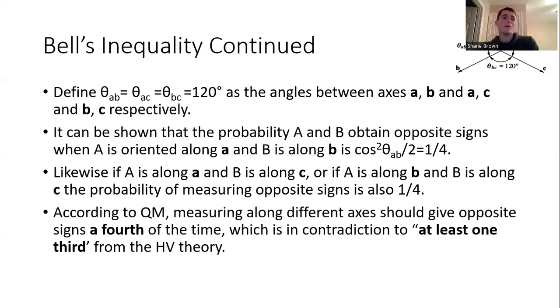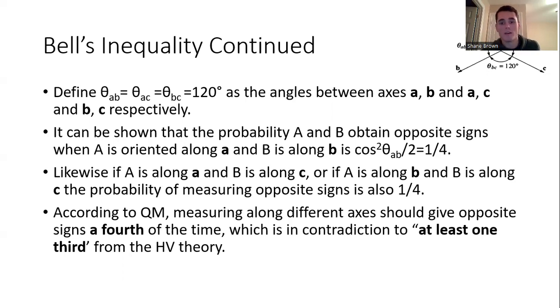So in this particular situation, you can show that if Alice and Bob are measuring along different axes, so for example, if Alice is measuring along A and Bob is measuring along B, the probability that they get opposite signs is 1/4. All right, and it's 1/4 for any situation in which Alice and Bob are measuring along different axes. So Alice measures along A, Bob along B, Alice along A, Bob along C, etc. It always comes back a fourth.